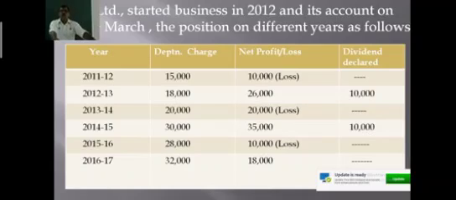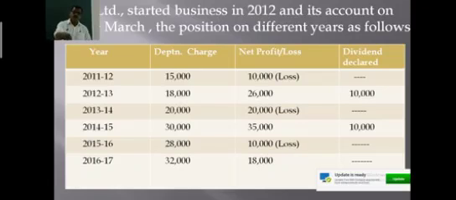Therefore, in order to calculate the divisible profit to declare dividends, you need to calculate the amount of divisible profit available at the end of the last year, that is at the end of 2016-17, by taking into consideration all the earlier years and unabsorbed depreciation.